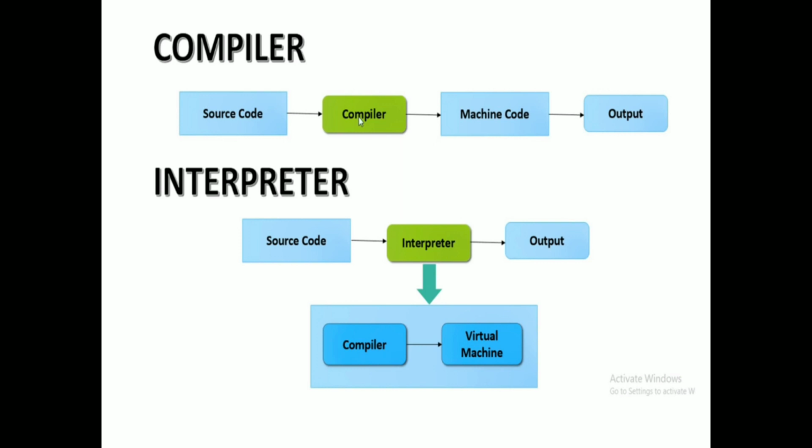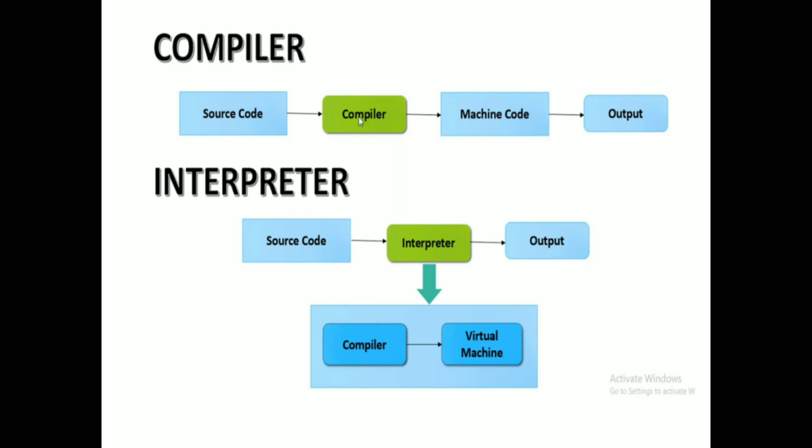Next, the interpreter. Normally Python programming uses an interpreter. The program is given as source code. If you type one line of code, the interpreter will directly execute it, line by line. After executing, the output will be generated directly. That is the interpreter.